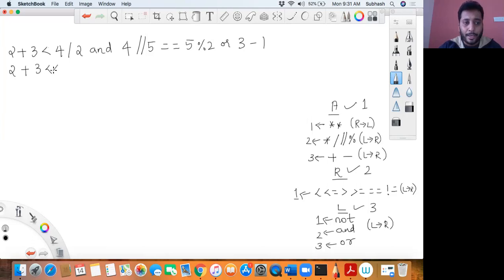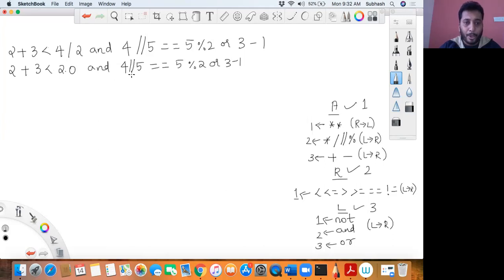2 plus 3 less than 4 divided by 2. How much is 4 divided by 2? That will result in 2.0. And I'll write it as it is, step by step, so you'll understand which step I'm actually solving first, 5 modulo 2 or 3 minus 1. Which one should I solve next? Can you tell me which one should I solve next? It is truncated division, because that comes first from left to right.